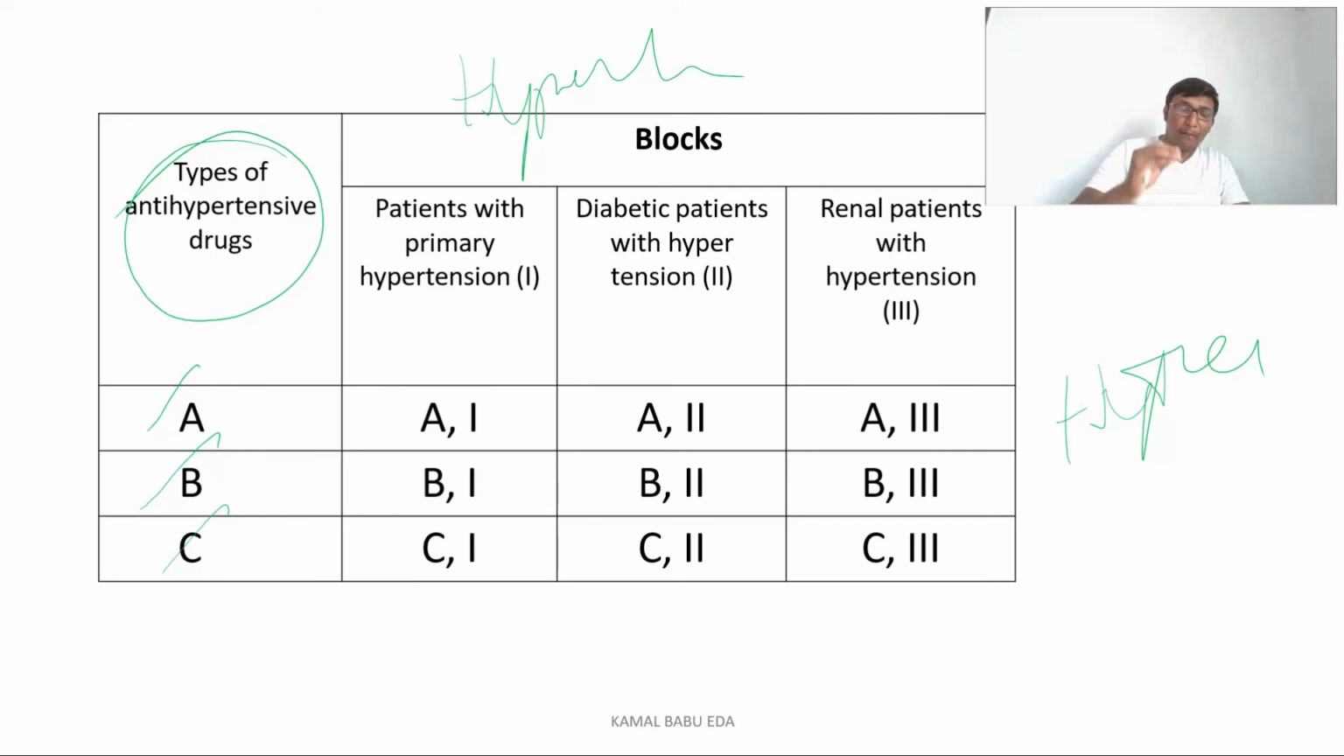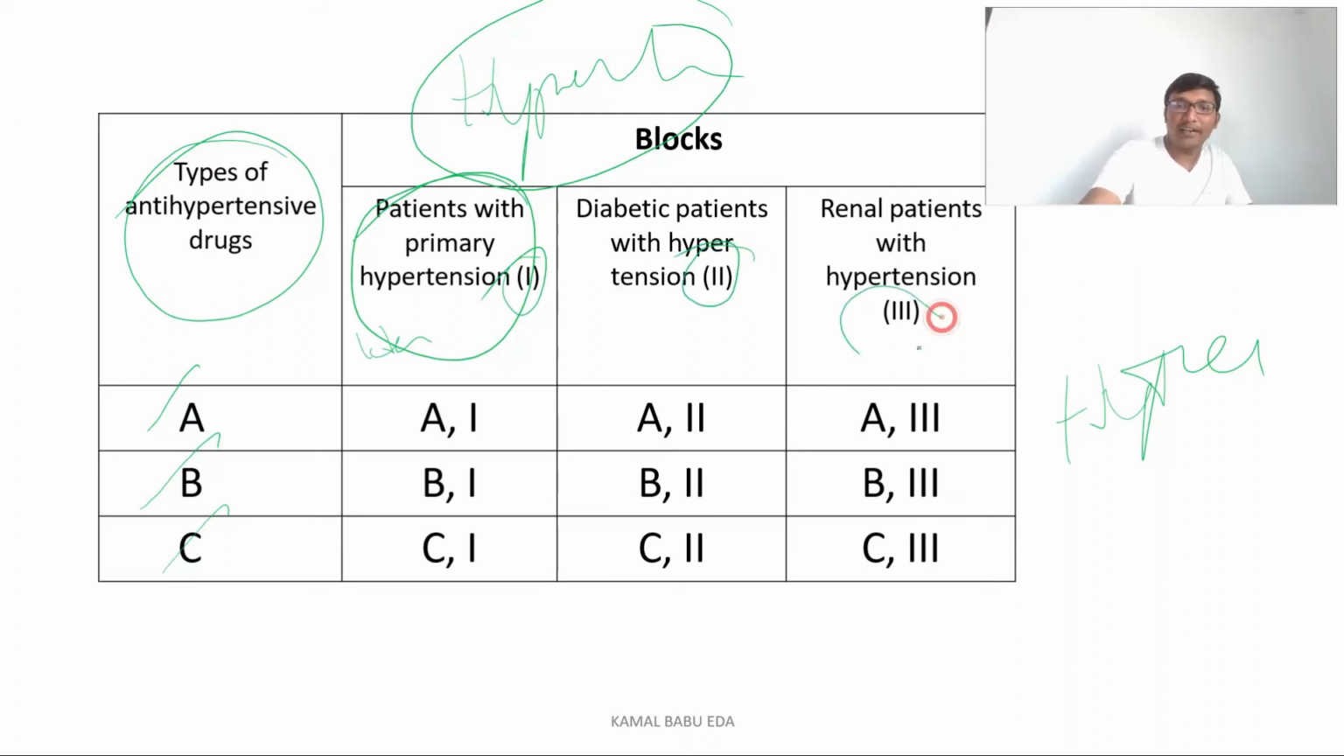You can understand and you can easily present it in your exam. So we have hypertensive patients. What we have done, through homogeneity, we have separated them. We have kept them in individual groups through homogeneity. So primary hypertensive patients, we are taking them as one. Diabetic hypertensive patients, we are taking as 2, and renal patients, we are taking as 3. So how many types of drugs do we have? We have three types of drugs. We have type A, type B, and also type C.